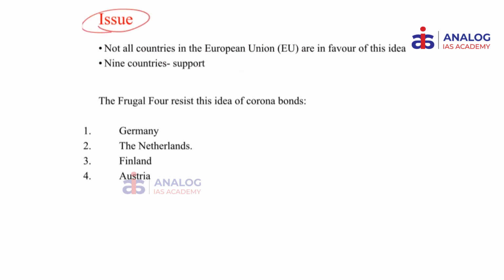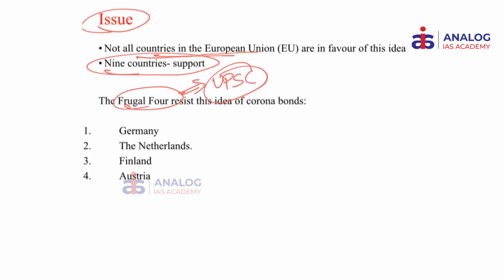However, there is a small caveat. There is an issue. Not all the countries in the European Union are in favor of this idea. Only 9 countries have supported it till now. However, there are 4 countries called the Frugal 4. So this is another probable UPSC question. If there is a question which says something like, Frugal 4, which is recently in news, is associated with which of the following? In that context, Frugal 4 refers to the 4 European countries that have opposed the idea of Corona bonds. What are the 4 countries? Germany, Netherlands, Finland and Austria.